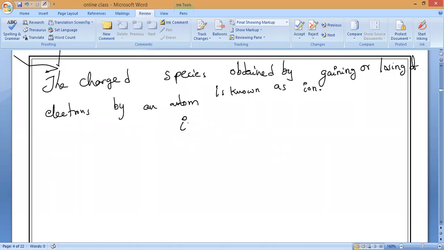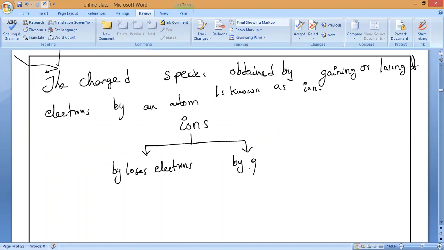Now these ions are of two types. Ions are formed in two ways. Can anybody tell me the two ways they form ions? One is by losing electrons, and the second one is by gaining, receiving, or accepting electrons. Do you understand, everybody?